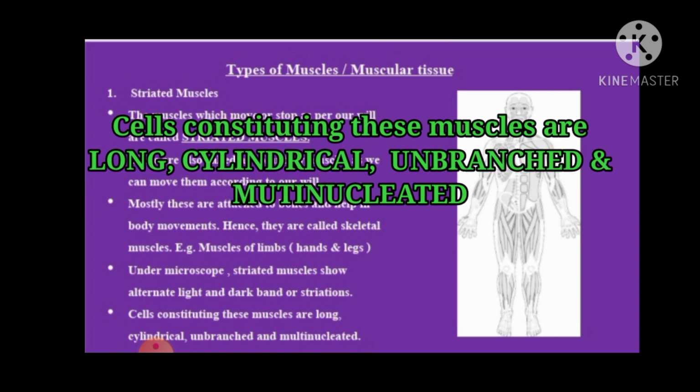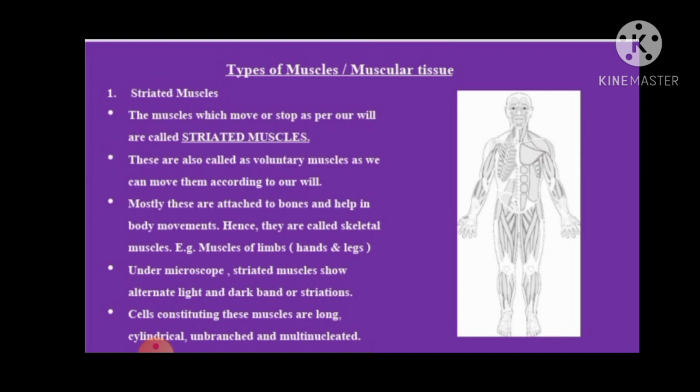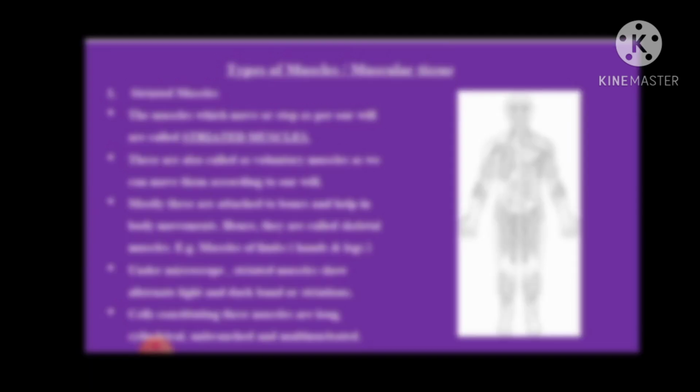Cells constituting these muscles are long, cylindrical, unbranched, and multinucleated. Students, we have to remember this: the shape of the cells as well as the number of nucleus present in each cell. So in case of striated muscles, the cells are long, cylindrical, unbranched, and multinucleated, meaning thereby many nucleus are present in a single cell.